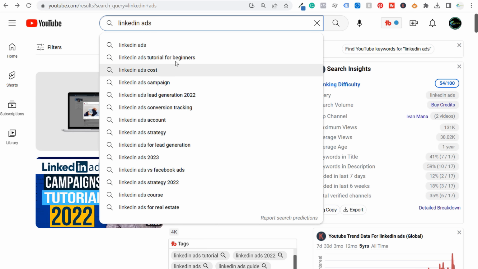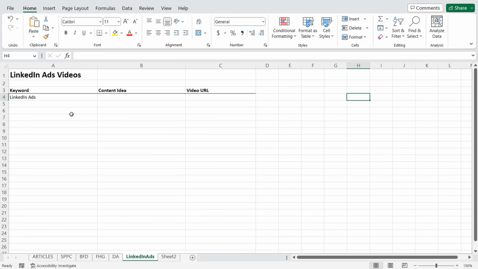Now you may have some ideas here or some different keywords here where you don't really have any type of video that you can create for that. For example, LinkedIn ads for real estate. I've never ran real estate focused ads on LinkedIn, so that's probably not a video I'm going to create. But what I like to do is get started with these keywords that I have here, and we're going to put them here into Microsoft Excel.